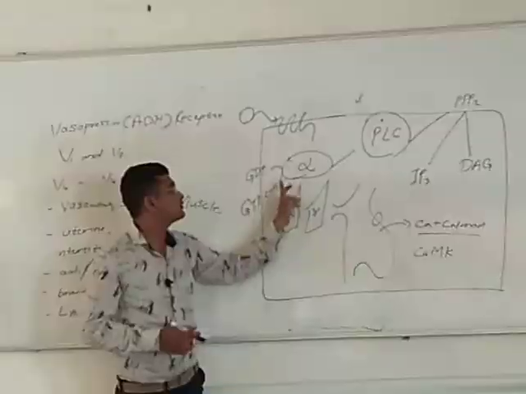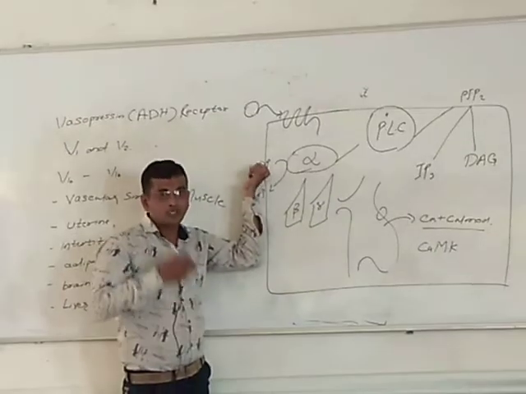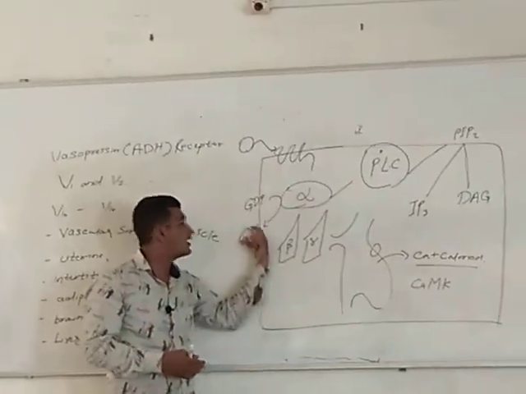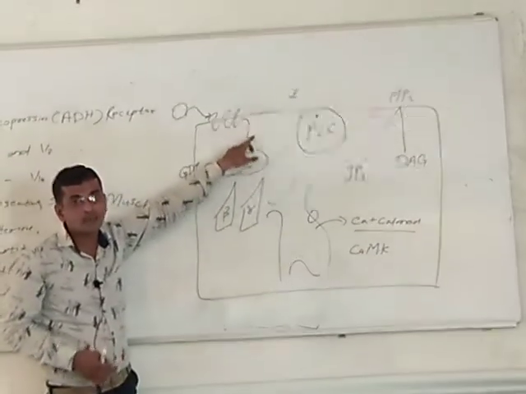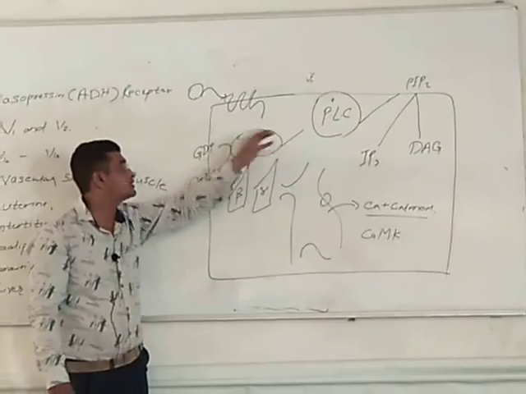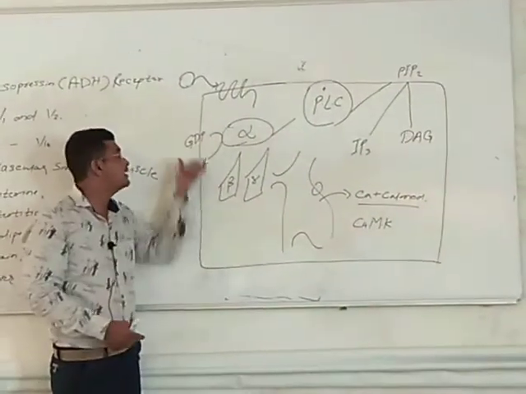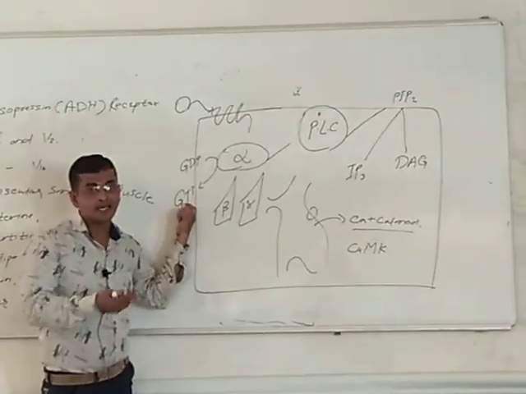After activation of the receptor, the alpha subunit, which has a GDP molecule, loses the GDP molecule and acquires GTP. As soon as the drug binds to the V1 receptor, the alpha subunit loses its GDP molecule and acquires GTP, higher energy.